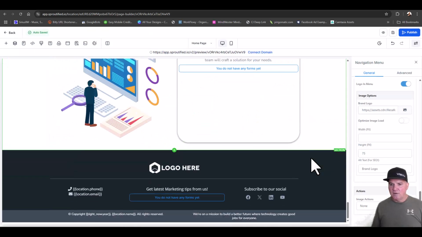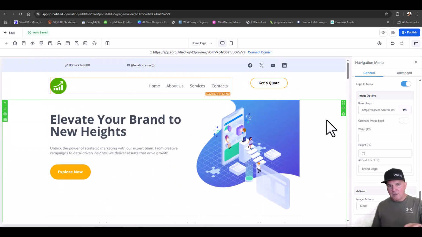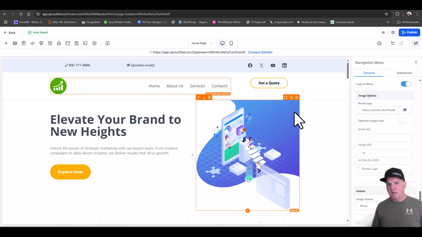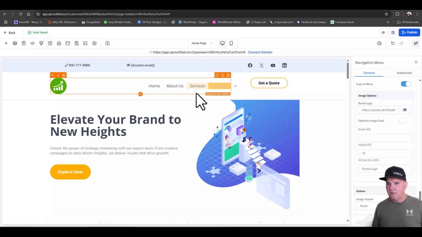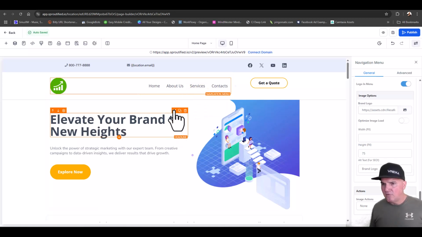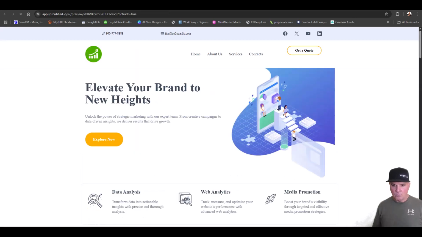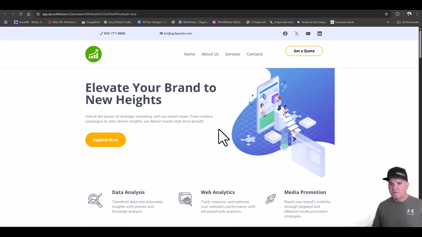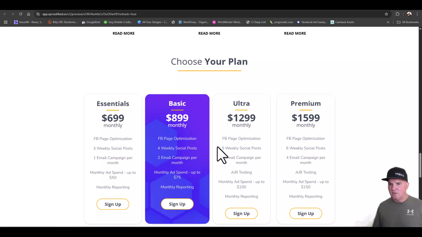So we can see real quick what this website looks like. You're going to have to take maybe an hour and edit it, but I would just have a one-page website. You can get rid of these menus unless you want to offer other services, but you don't need to. So let's take a look at this, see what it looks like on the web here. But you can see it looks really good. It's mobile friendly. It's everything you need.